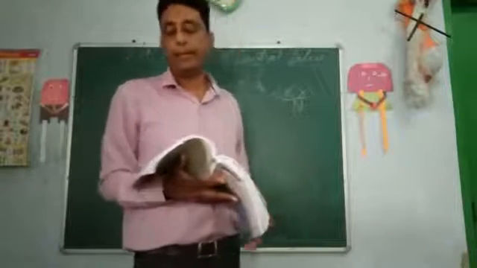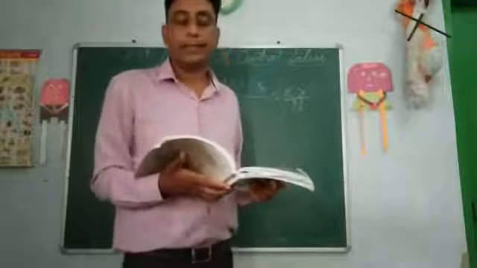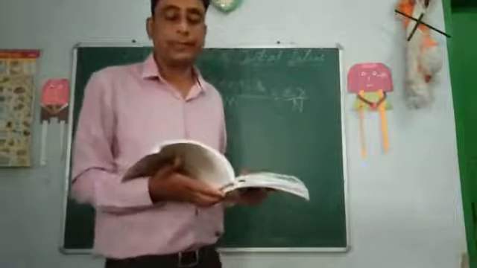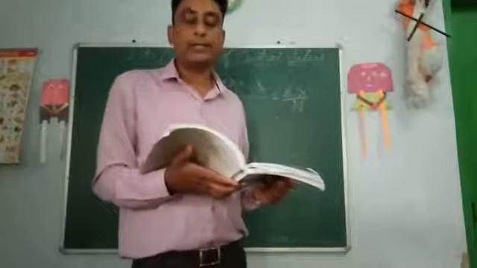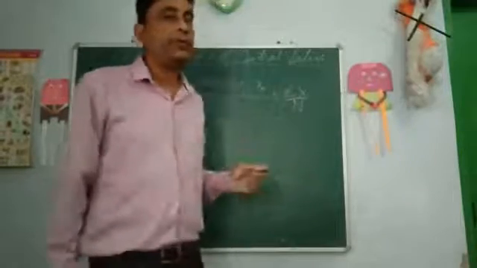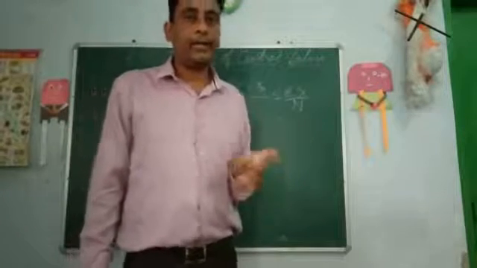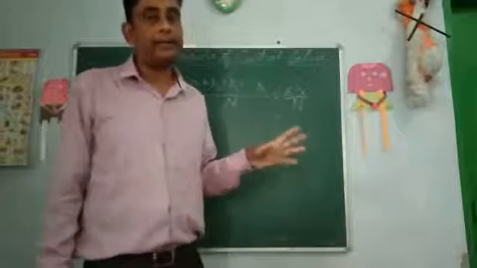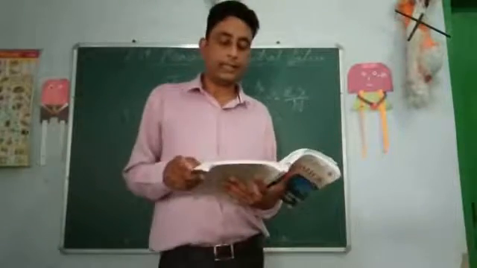Weighted arithmetic mean: many times the relative importance of different items is not the same. In such a case, the average must reflect the relative importance of different items of a series. For this purpose, we compute the weighted arithmetic mean. The term weight stands for the relative importance of different items. In weighted arithmetic mean, we take only those items which have a weightage on the data, and then we add and divide by n, the number of items which we have taken. Fine. So this is still arithmetic mean.